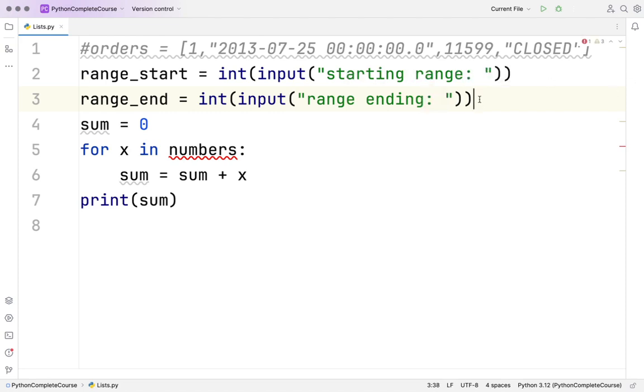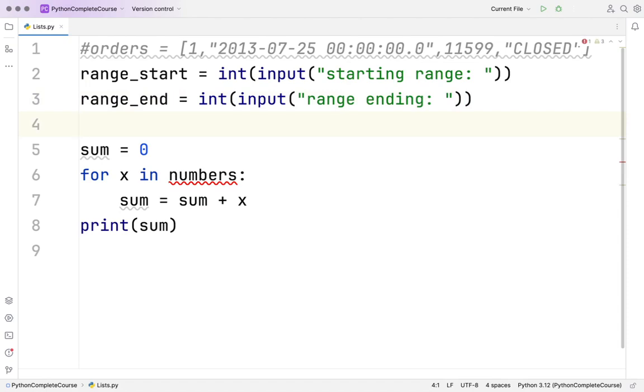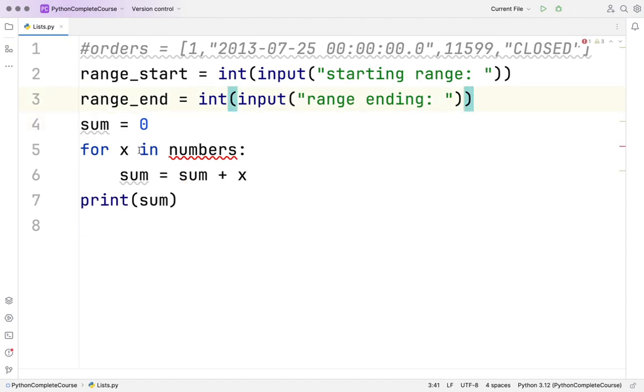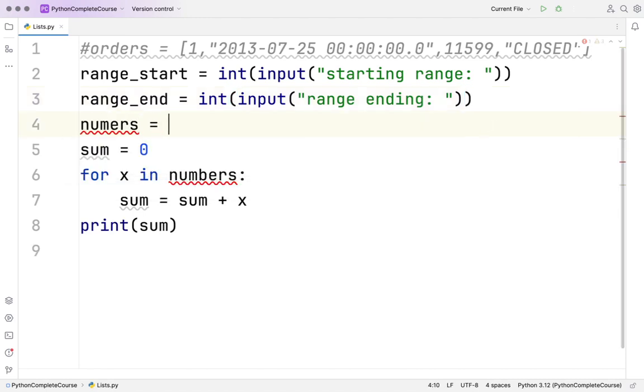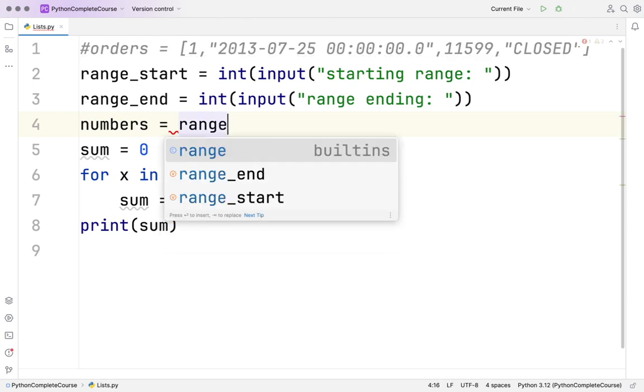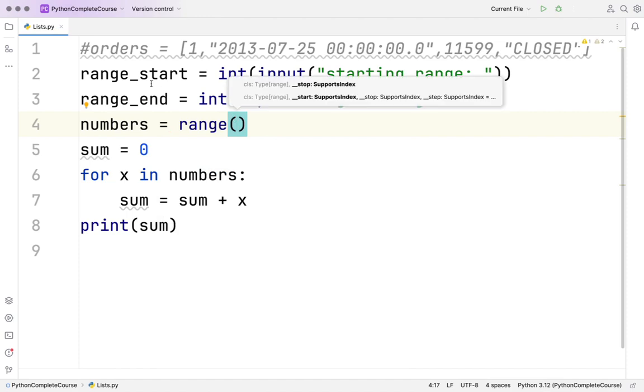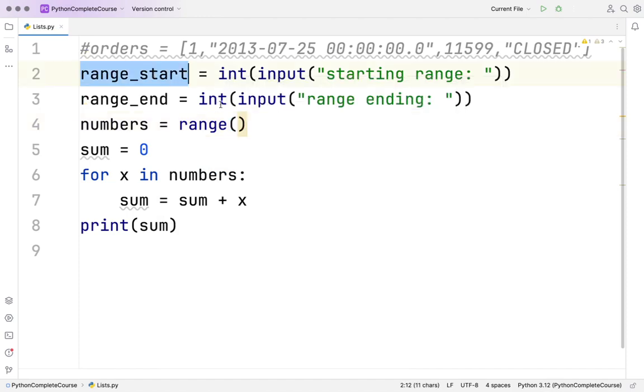Okay, fine. Now sum equal to 0, and then for x in numbers, right? So what do we have to say here? I can say numbers equal to, and then I will define a range. Range is from which to which, whatever I have taken, right? Range start comma range end.